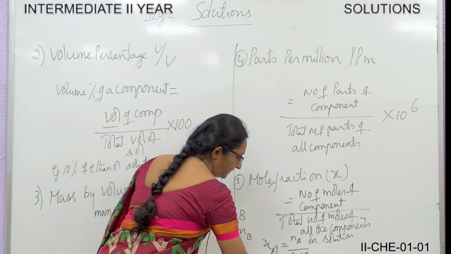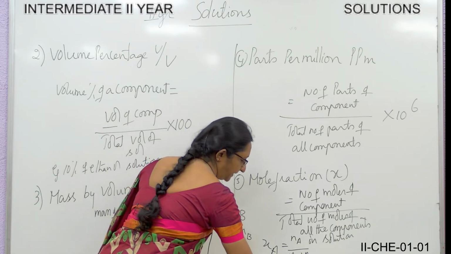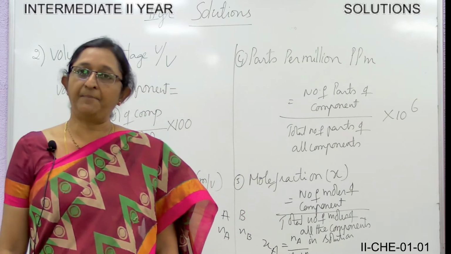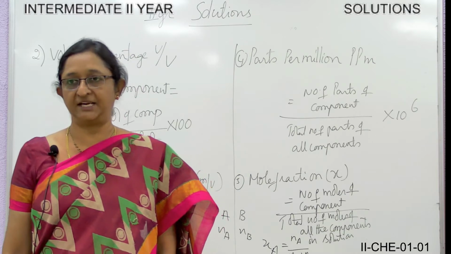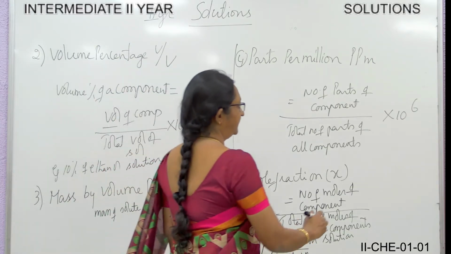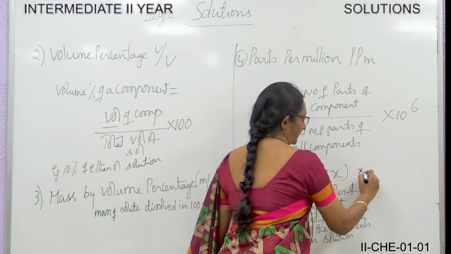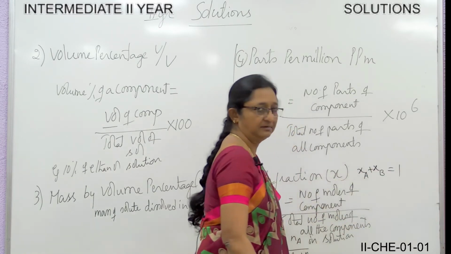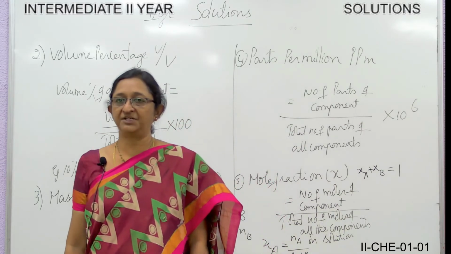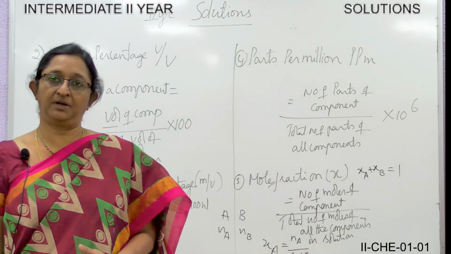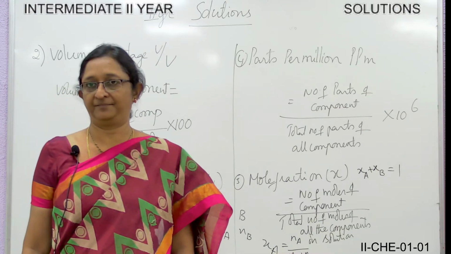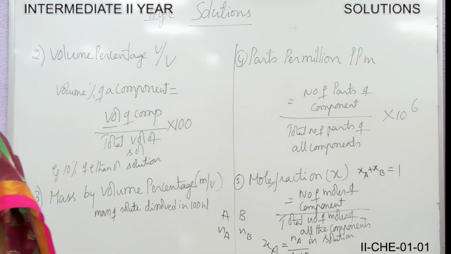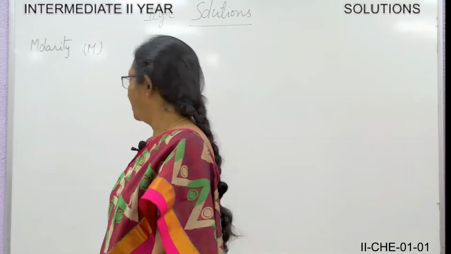That is the total number of components present in the mixture. It's a ratio. Suppose if I want to know the mole fraction of the component B, then it will be XB. XB is equal to number of moles of B divided by total number of moles of A and B. So it's a ratio, no units for it. And the sum of the mole fractions of the components is equal to unity. What does it mean? That means the mole fraction